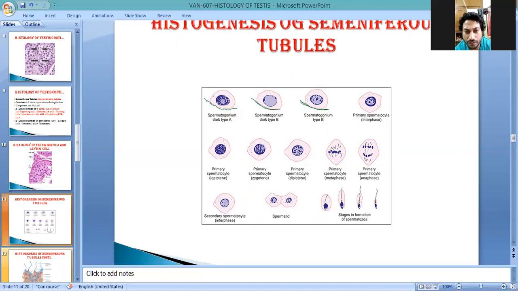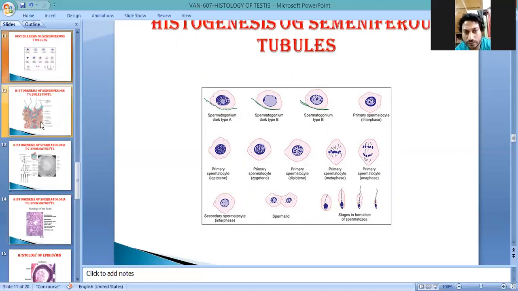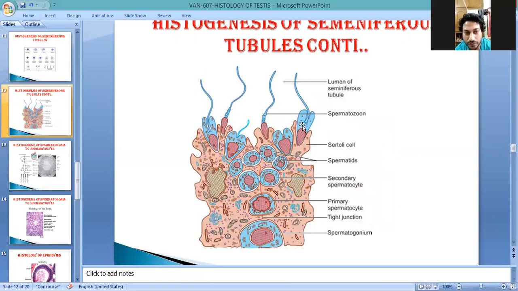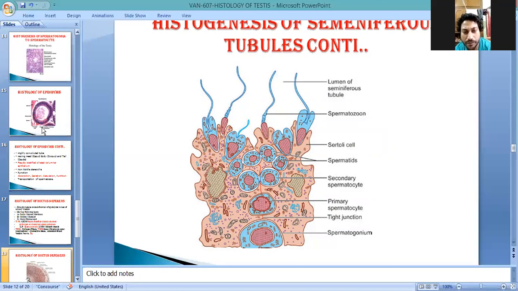These all take place in the seminiferous tubules, and this is the role of Sertoli cells, which form the testicular blood barrier. All the process from spermatogonia to the spermatocytes takes place inside the seminiferous tubules with the help of Sertoli cells. That's why Sertoli cells are called the mother cell, nursing cells, nurse cell, sustentacular cells, and supporting cells. They are responsible for the production of androgen binding protein and inhibin protein, and finally they form a barrier that is known as the testicular blood barrier. The seminiferous tubules are lined by pseudostratified ciliated columnar epithelium.